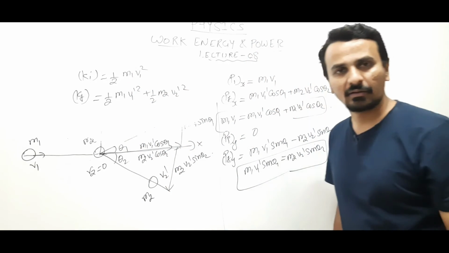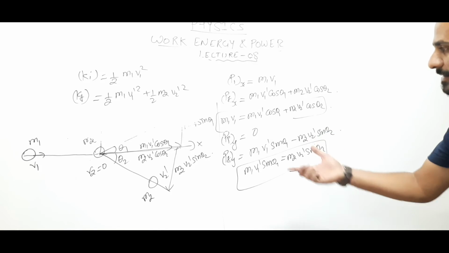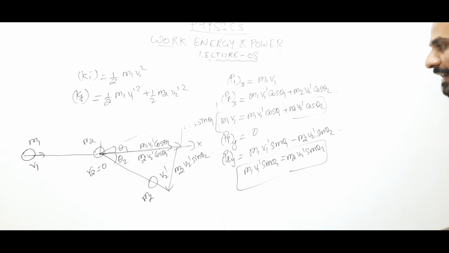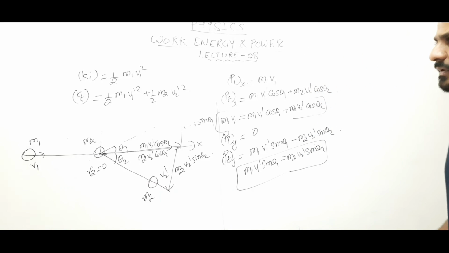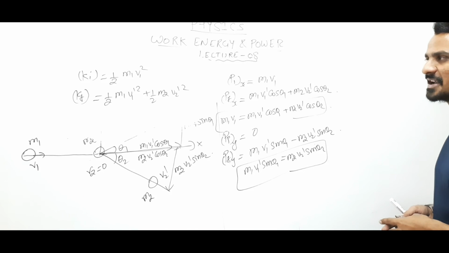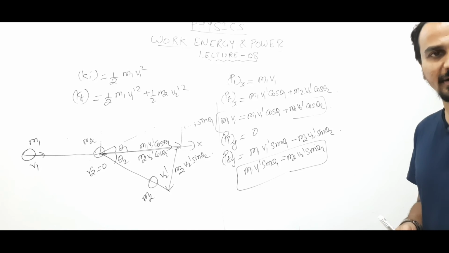Compare this, that's it. By substituting the values which must be given in the question, we can find the angle, v1 dash, v2 dash, anything, right? So this was a short concept of elastic collision in two dimensions, right?